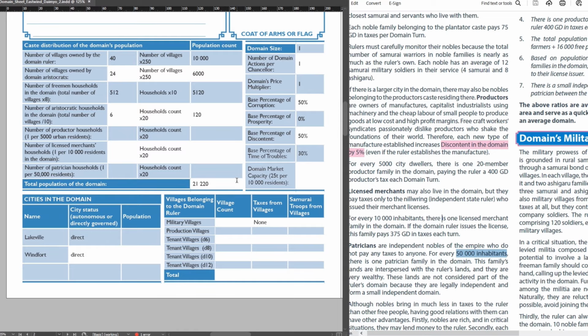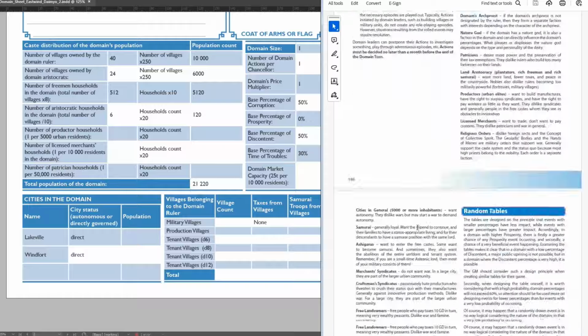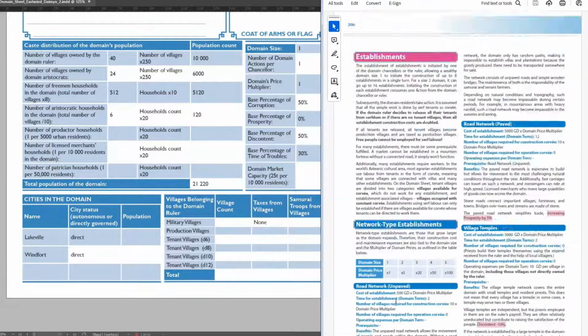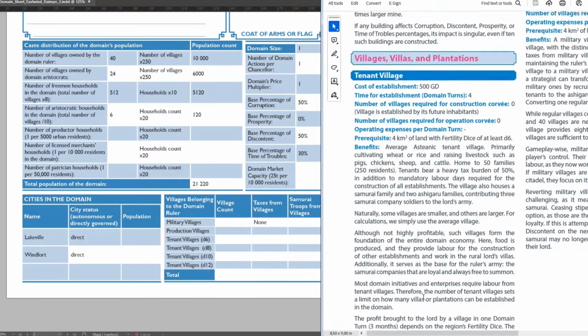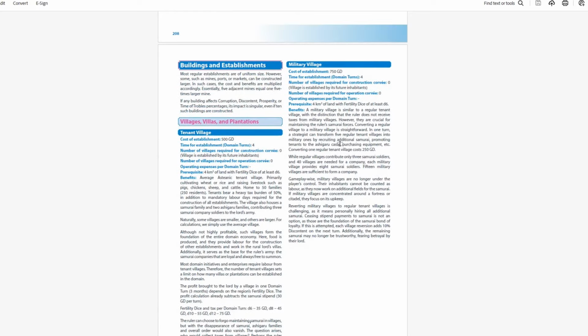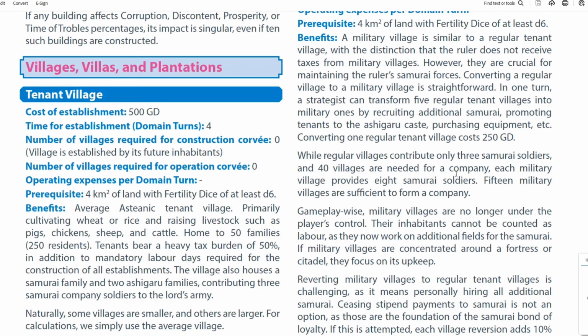Now, to understand how much taxes we collect from villages, we have to decide which type of villages they are. Let's go down to the establishment subchapter. We know that the land fertility is only D6, so D8, D10 and D12 types of villages are automatically out. We can choose between tenant villages, military villages and production villages.